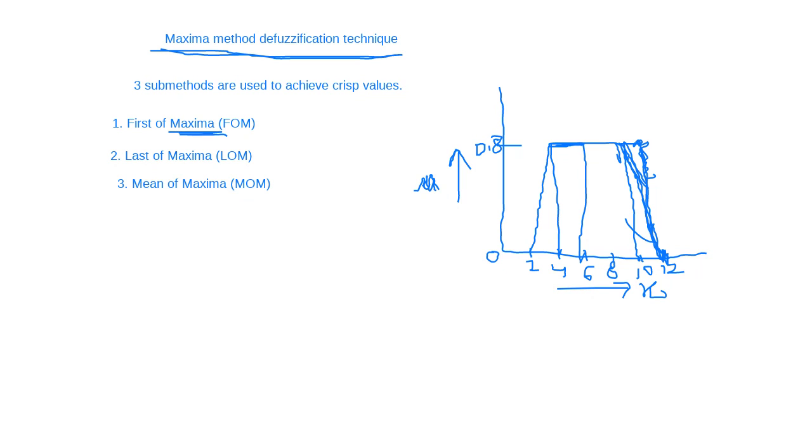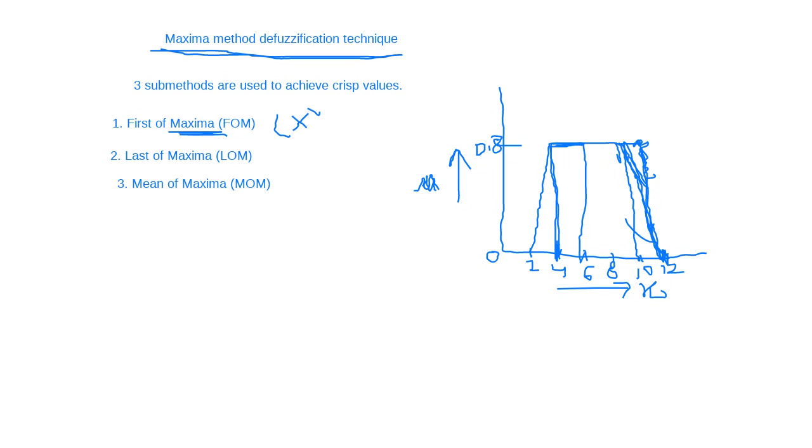So the first of maxima is this, the element 4. Element 4 is the first element which is having the maximum value 0.8. So the answer is x star.